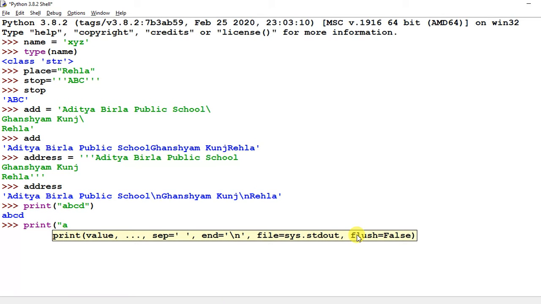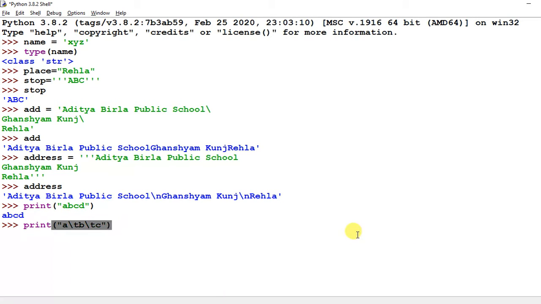So a, then backslash t, then b, then backslash t, and then c, and then close, and look at the output: a, b, and c. There is a tab inserted in between these characters. So if you want to format your output, we can use these escape sequence characters.